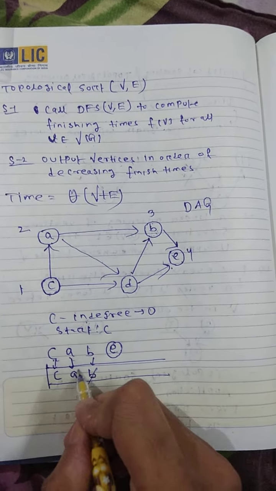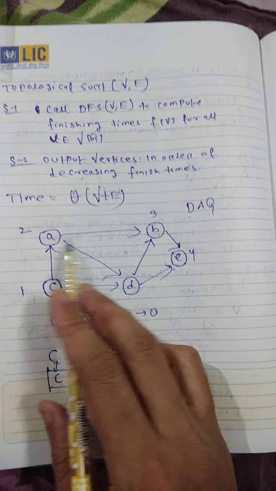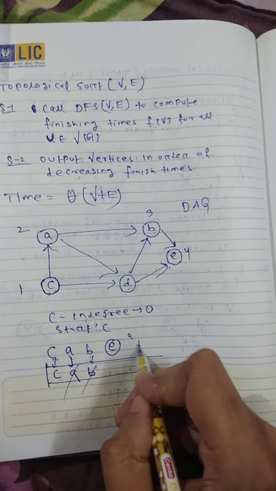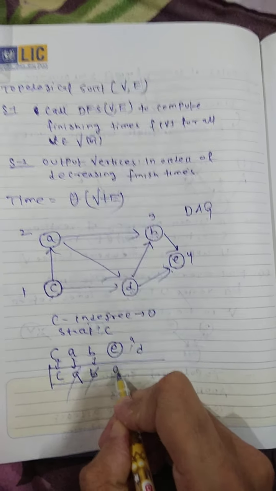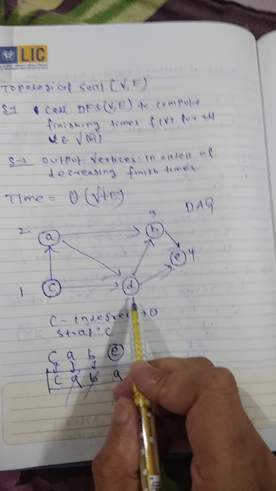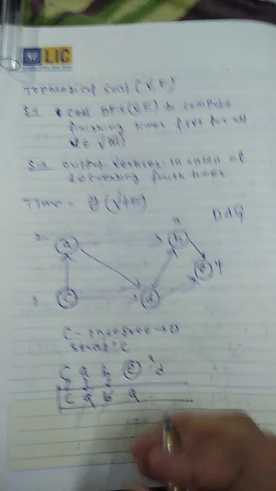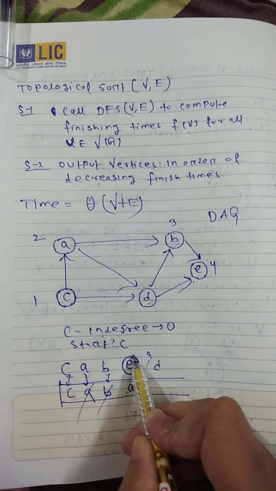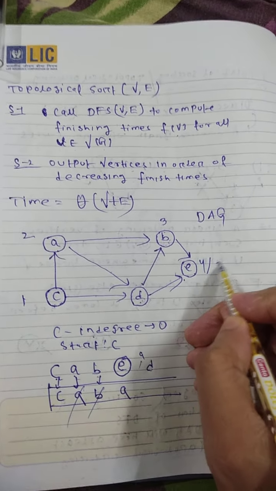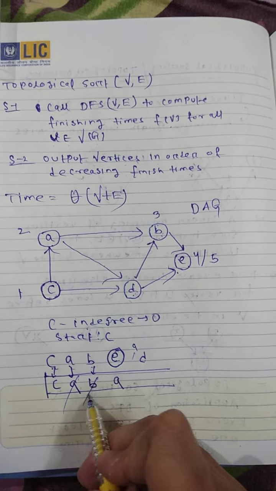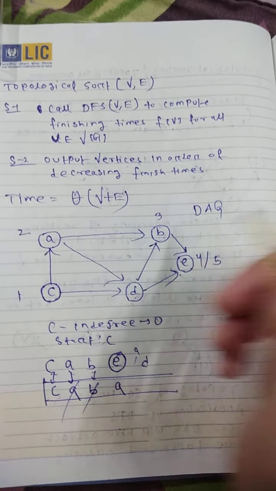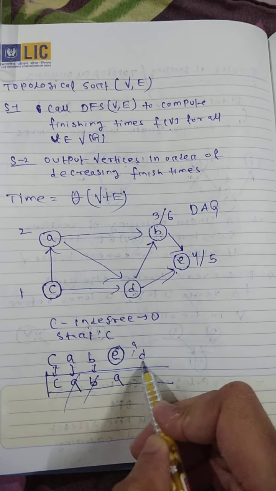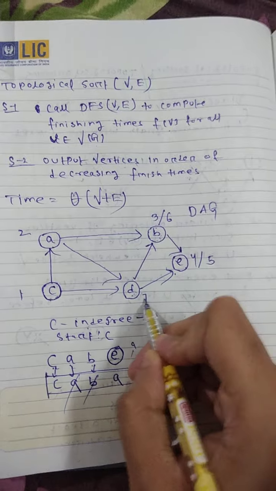Next pop out A. From A, B is visited but D is not visited. That means we explore D, and A is entered into the stack again. What time will D be performed? After E is complete and B is complete. Here E is complete, no new edges are there, so E's finishing time is 5. Then B is also popped out, no new edges, so B's finishing time is 6. So D is explored at time 7.